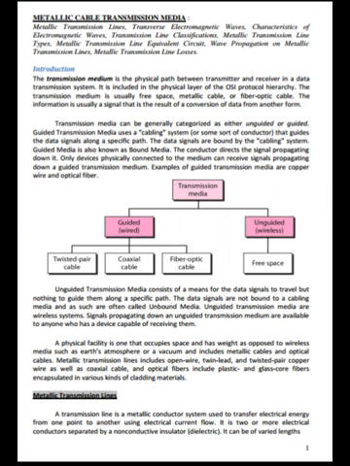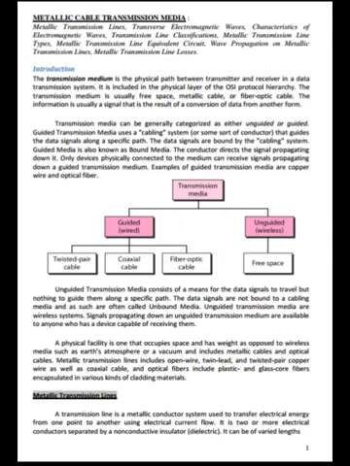See the figure. Unguided transmission media consists of a means for the data signals to travel but nothing to guide them along a specific path. The data signals are not bound to a cabling media and as such are often called unbound media. Unguided transmission media are wireless systems. Signals propagating down an unguided transmission medium are available to anyone who has a device capable of receiving them.